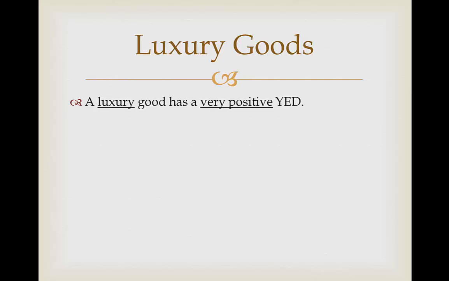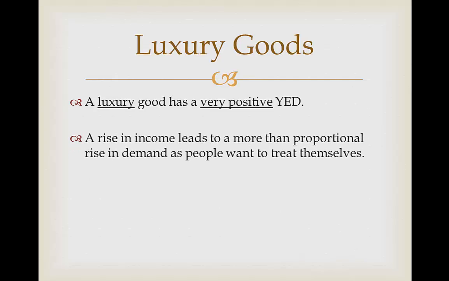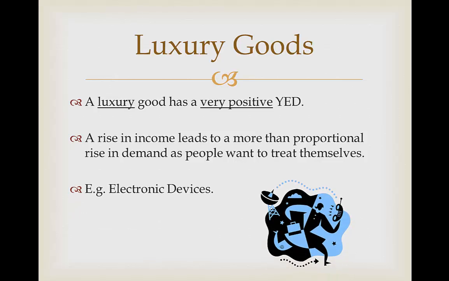Luxury goods. A luxury good has a more than proportionally positive income elasticity of demand. A rise in income will lead to more than a proportional rise in demand because people want to treat themselves. For example, electronic devices. If people have a rising income, they now have this money to buy luxury goods which aren't very necessary and you wouldn't buy normally.